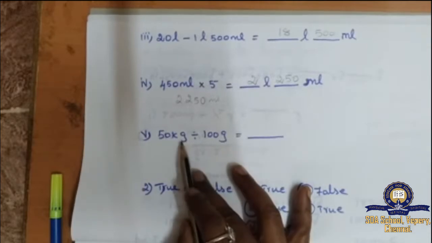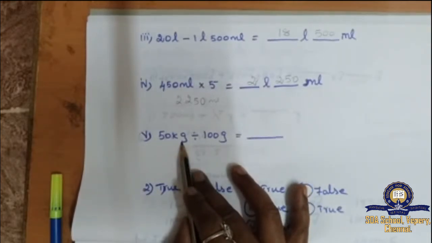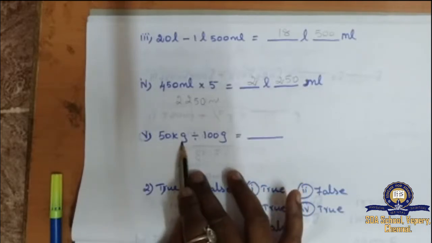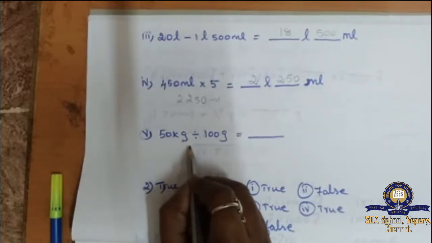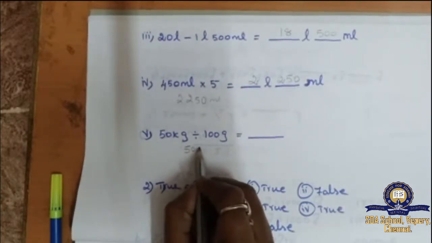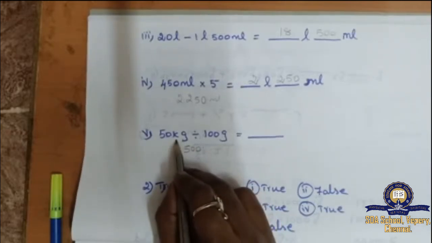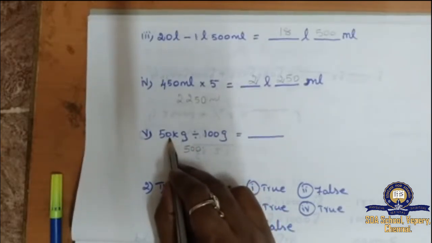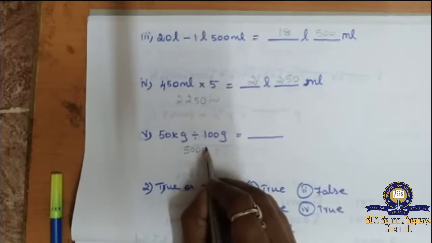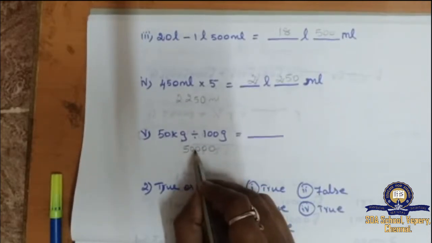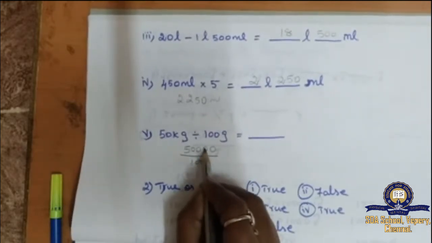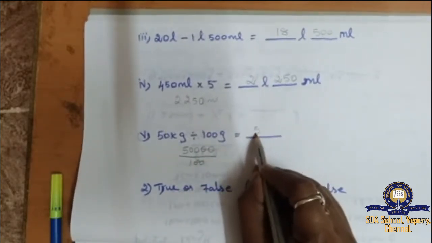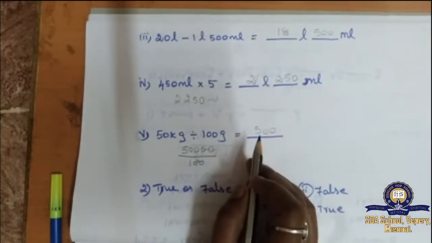Next, 50 kg divided by 100 gram. This is gram, this is kg, so how can we find out? 1 kilogram equals 1000 gram. That means 50 into 1000, 50,000 divided by 100. So 100 will get cancelled. Balance is 500. That's all.